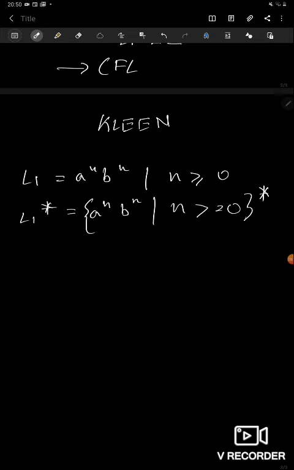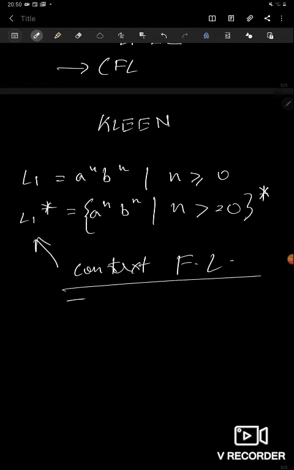So we are saying that L1 star is also a context free language. This is what we determine from the Kleene closure. So Kleene closure is also enclosed under CFLs. Next comes up is intersection and complementation. Intersection.